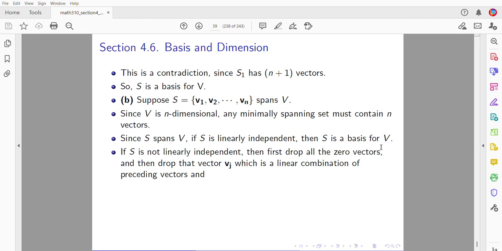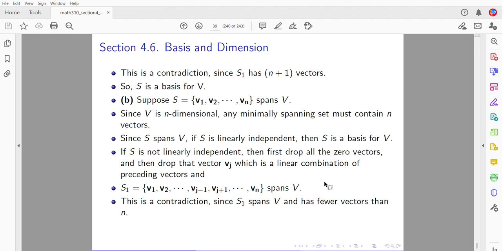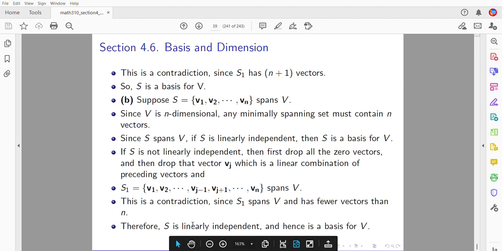So the only catch is, what if it is not linearly independent? Then first drop all the zero vectors. Then drop that vector which is a linear combination of preceding vectors. You did that and you got a smaller set that spanned V. But that's not okay. A minimally spanning set must contain n vectors, and now this has fewer than n vectors and it spans V. That's a problem. The assumption was that S was not linearly independent, and that is false. S has to be linearly independent, therefore it is a basis for V.